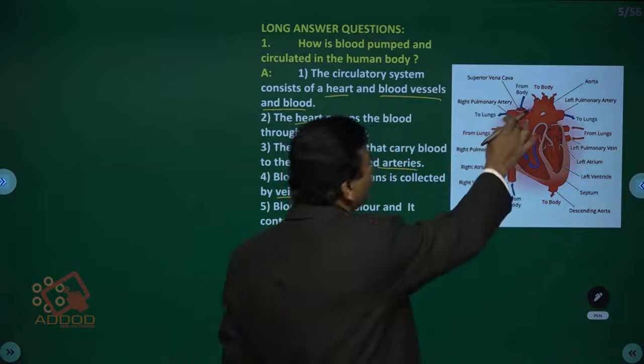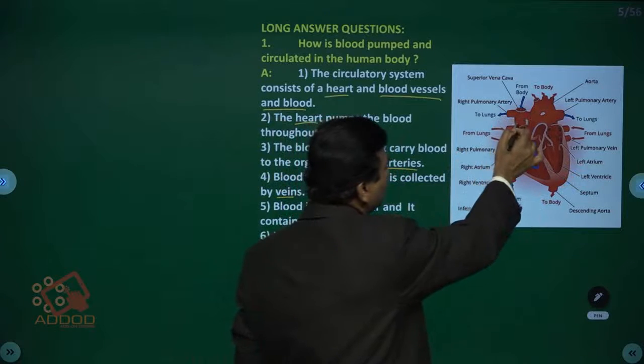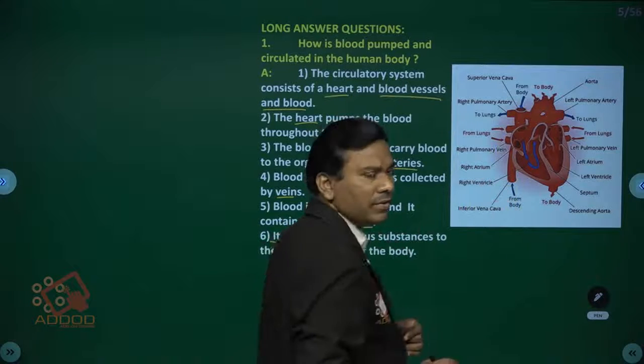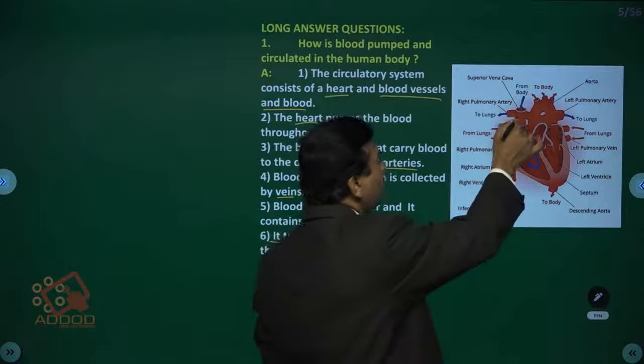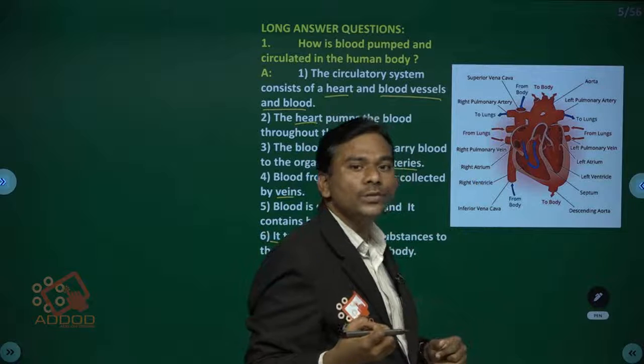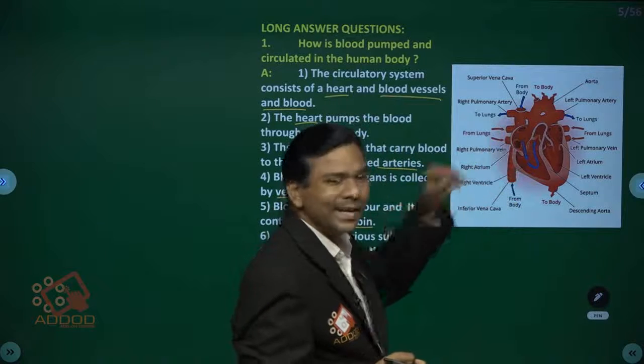Next one is, these both are called as here. This is the superior vena cava. This is the inferior vena cava. From the body they collect the deoxygenated blood. They are opening into the right atrium.